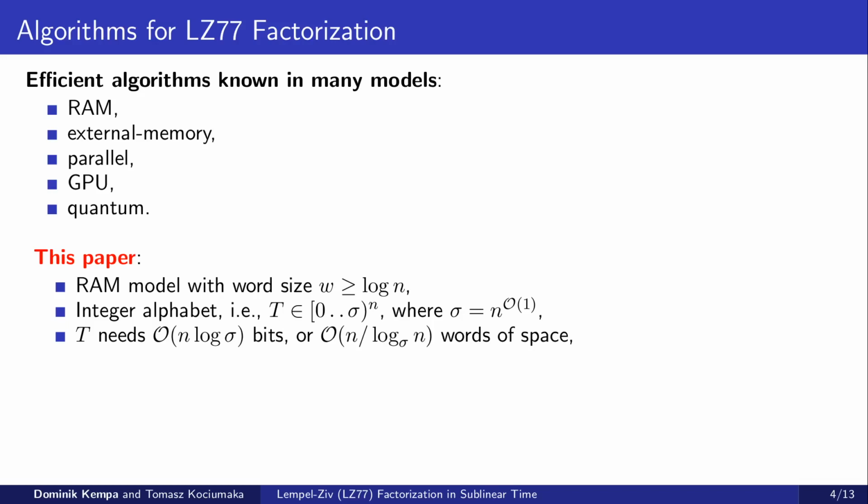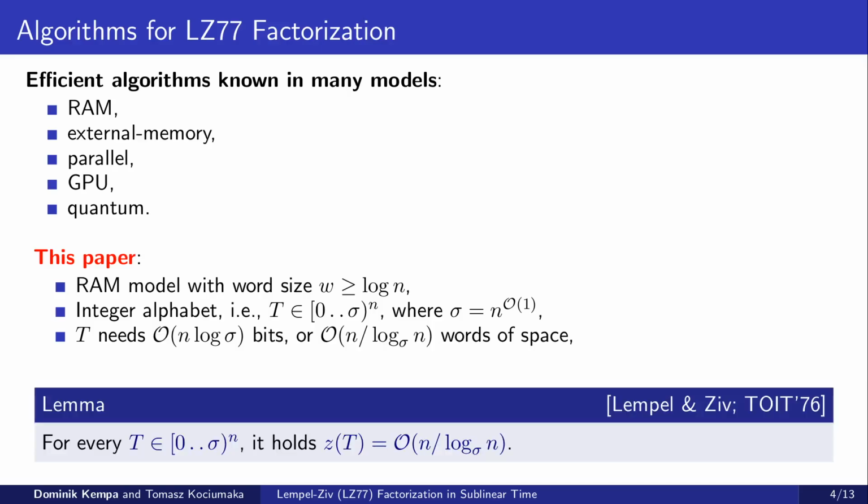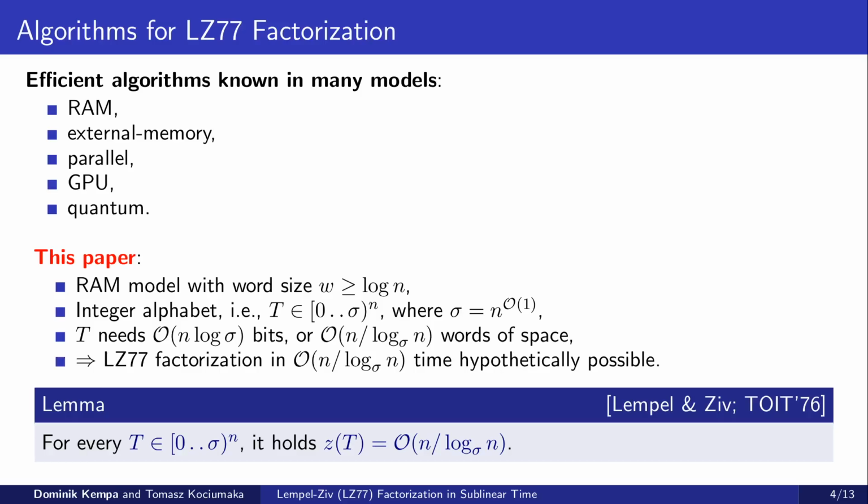Note that in such a model, the input text can be stored in n log sigma bits or n over log base sigma of n machine words. To achieve this, we pack log base sigma of n symbols of text into each machine word. Since Lempel-Ziv proved that the number of phrases z is asymptotically bounded by n over log base sigma of n, it follows that, at least theoretically, in the RAM model, an LZ77 factorization algorithm running in O of n over log base sigma of n time is hypothetically possible.